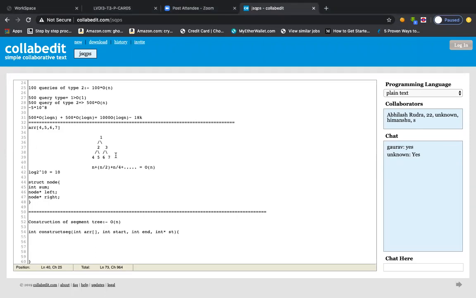Is it clear now to all of you? Please post in the chat box. Is it clear? The basic funda is clear, like what I'm trying to say, how we'll be approaching. Yeah, so let me write you a little code basically.